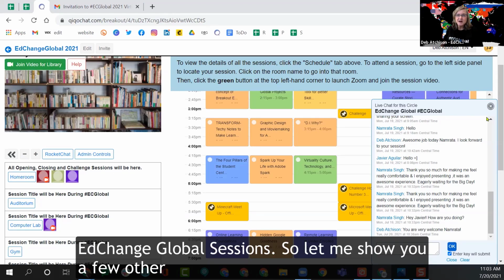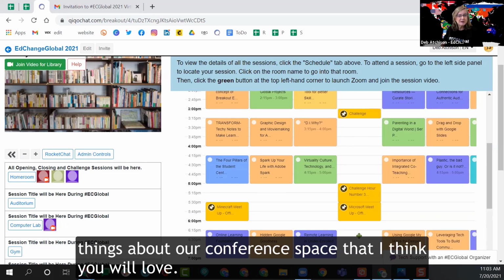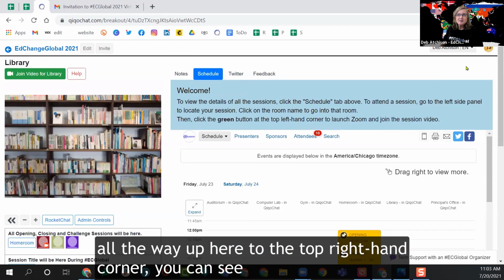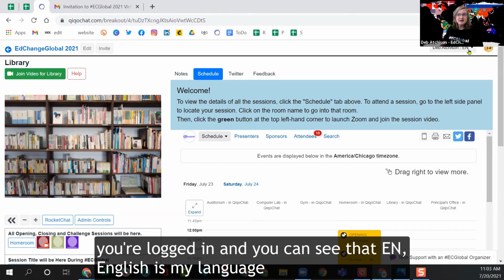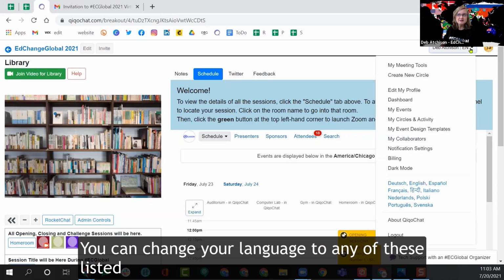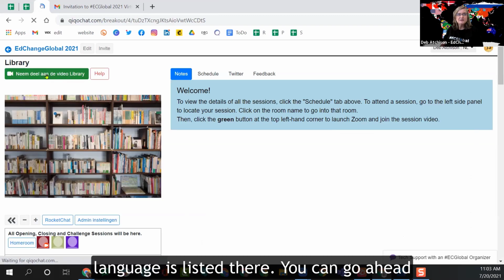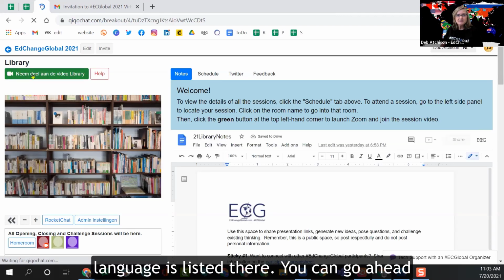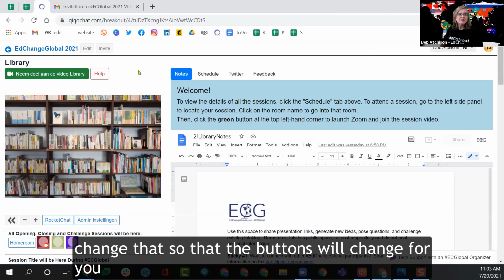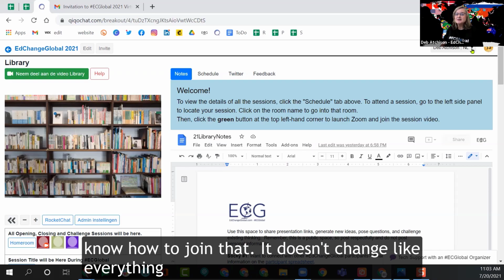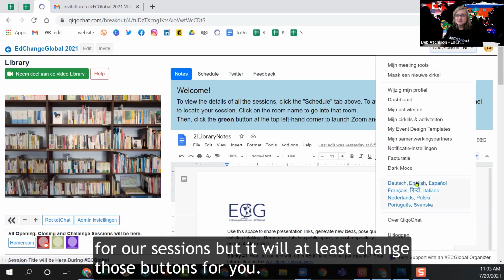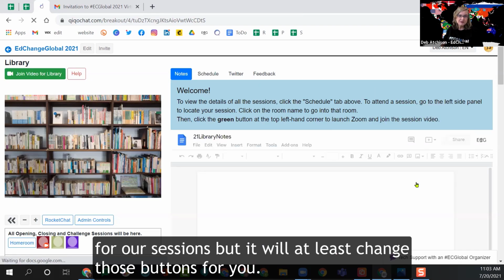But let me show you a few other things about our conference space that I think you will like. If I scroll all the way up here to the top right-hand corner, you can see I'm logged in, and you can see that EN, English, is my language. You can change your language to any of these listed here, and then the buttons are going to change. So if your language is listed there, you can go ahead and change that so that the buttons will change for you and you know how to join that. It doesn't translate everything for our session, but it will at least change those buttons for you.